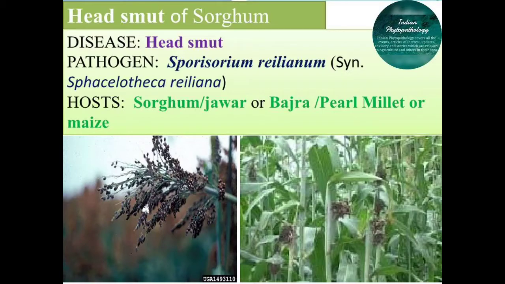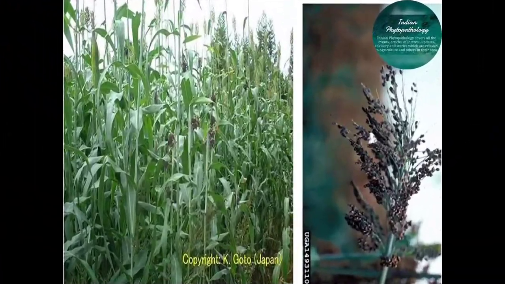Now we will see the symptoms of this head smut. The young head enclosed in the bud stage is usually completely replaced by large smutted galls covered by a thick whitish membrane, and the membrane soon ruptures, often before the head emerges, and exposes masses of dark brown to black powdery teliospores intermingled with a network of long, thin and dark broom-like filaments of vascular tissues, with the characteristic witch's broom.